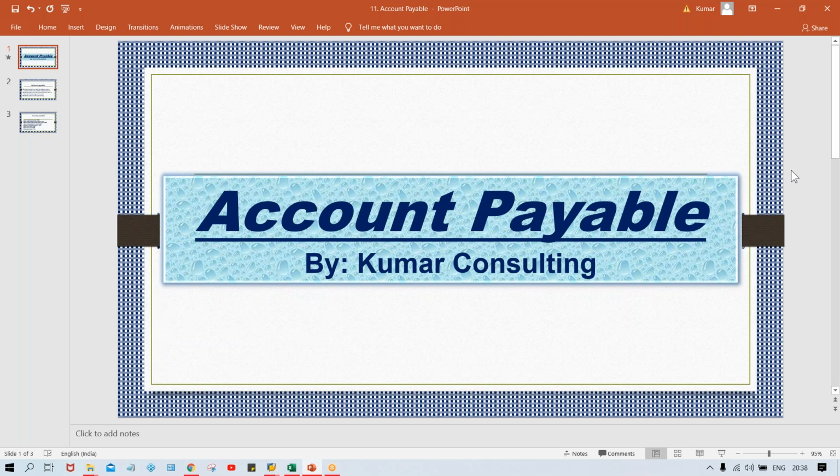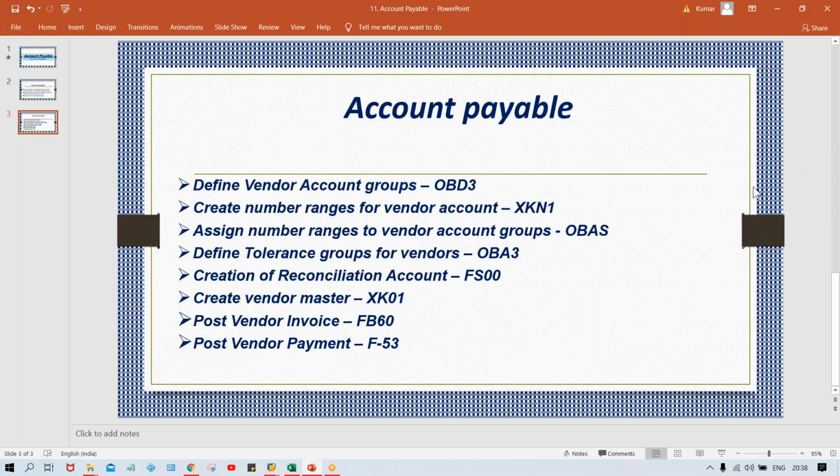Now, how to set up vendor master? Look here, till here we have set up the reconciliation account, right? Till here the configuration part is done. Now we have to set up vendor master, because of the testing part. How will you come to know whether the configurations we have done are perfect and working fine or not? For that we have to perform testing. How is the testing going to happen guys? We'll post a dummy invoice and see whether the system allows us to post the transaction or not, right? This is how we can test it.